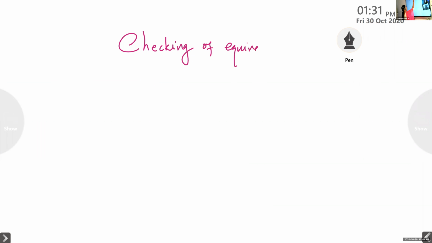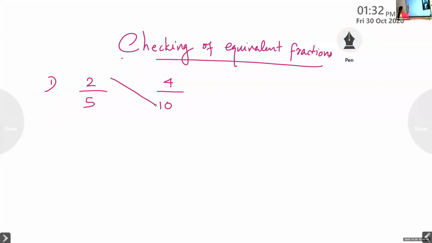If it is equivalent only, we can write this equal to. Otherwise, we cannot write it is equal to. If you do not know, we should not write equal to. We have to check whether they are the same, whether they are equal. One method is there. First fraction's numerator into the other's denominator, like this. It is known as cross multiplication.